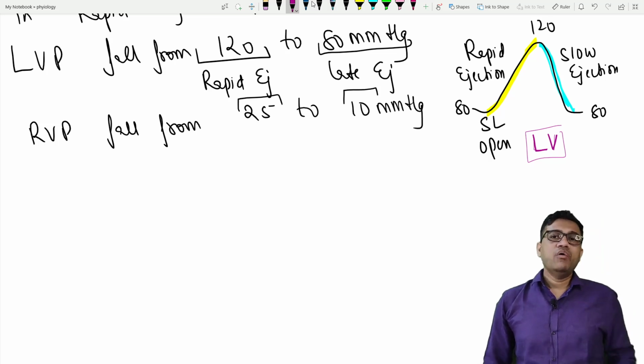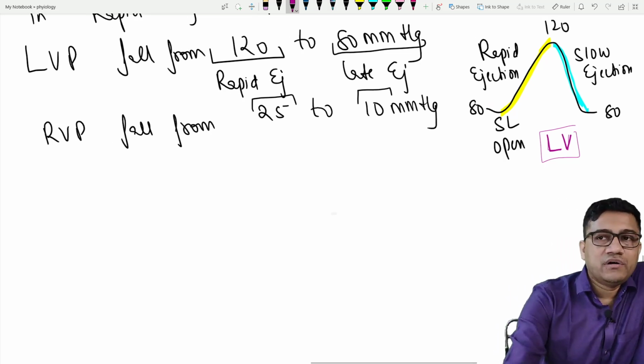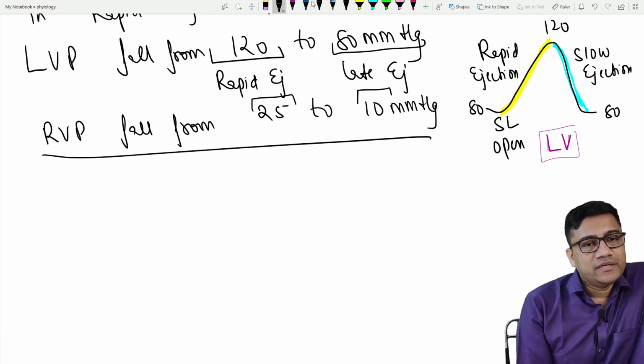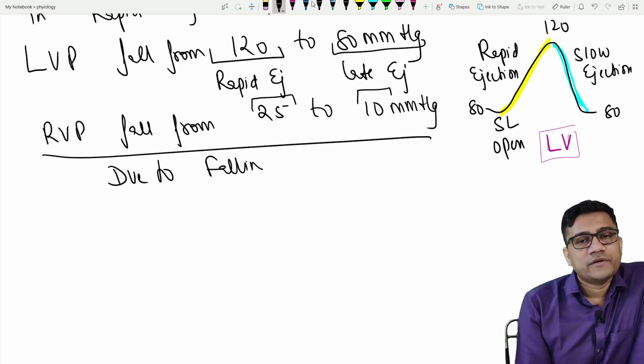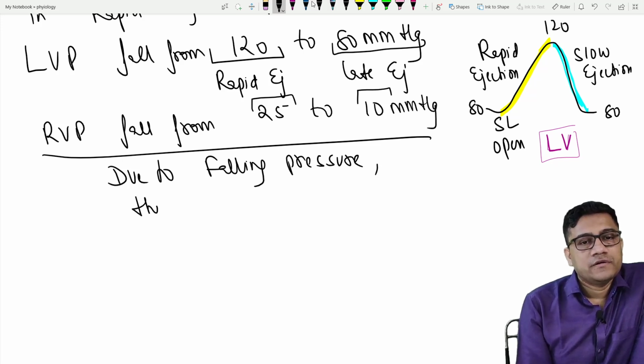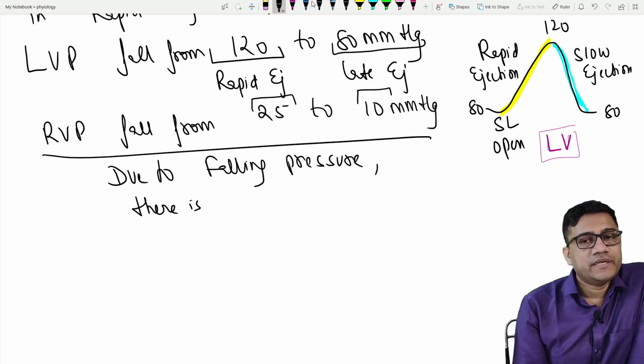Okay. Now if there is a fall in pressure, this will cause what? More or less ejection? So write down, due to falling pressure, there is less ejection.